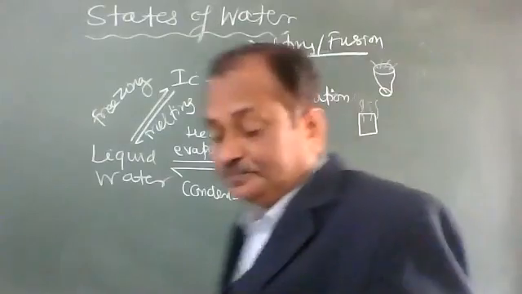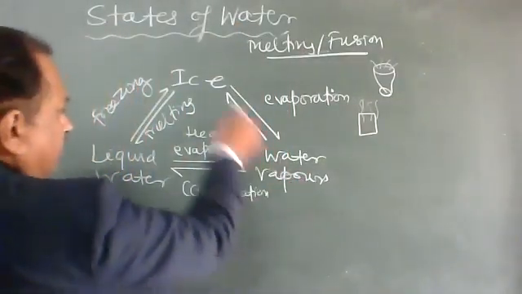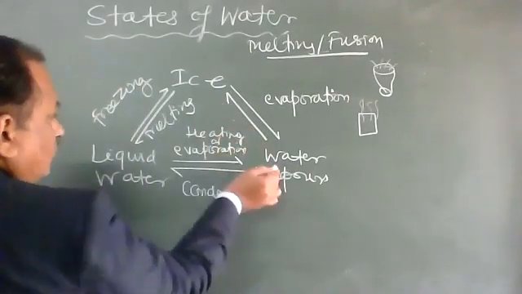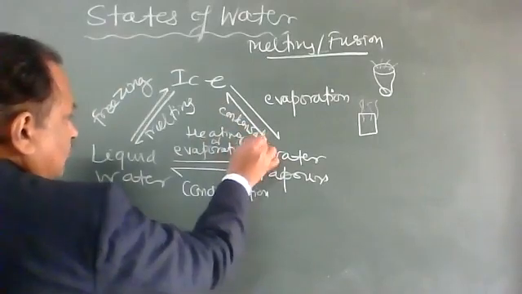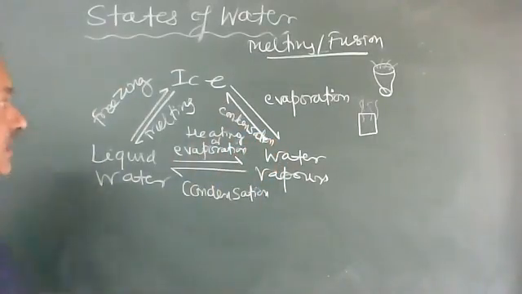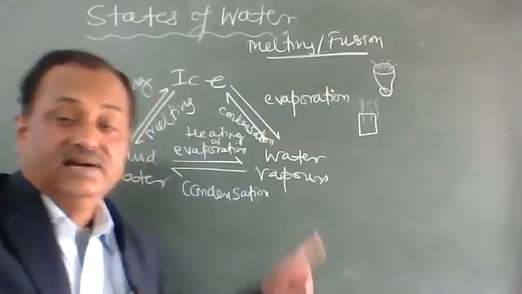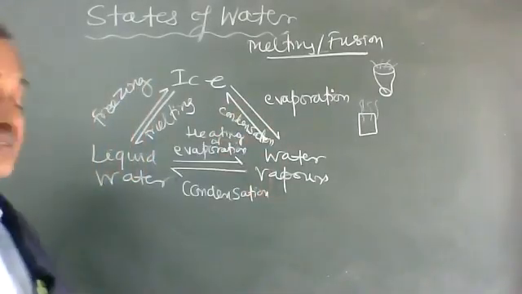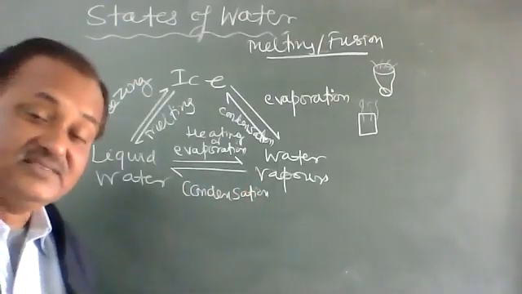Now on this side, water vapors on condensation form the ice. This is how the water in the three states is related.